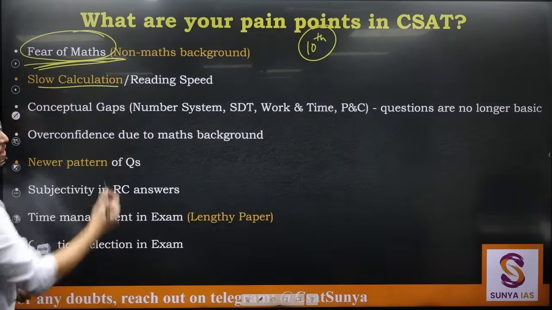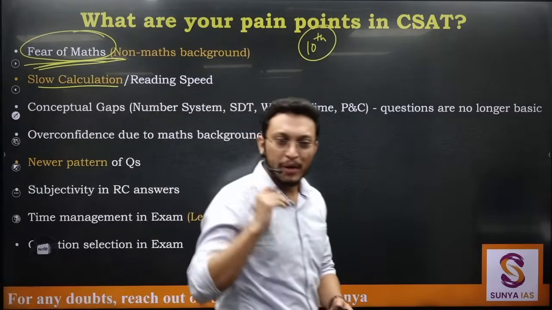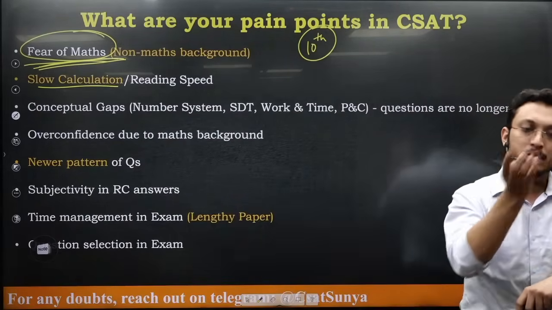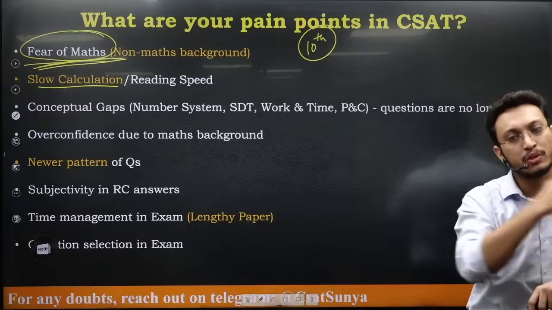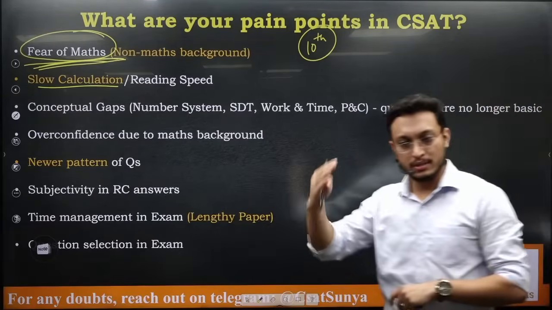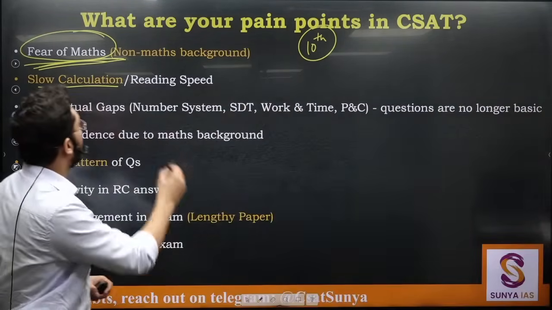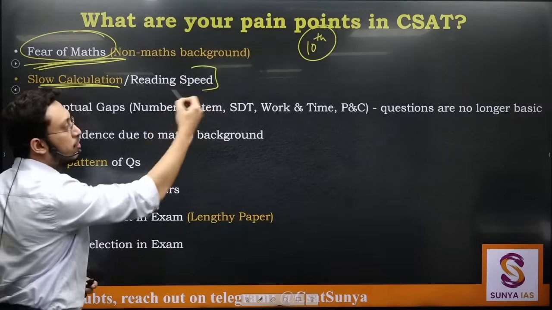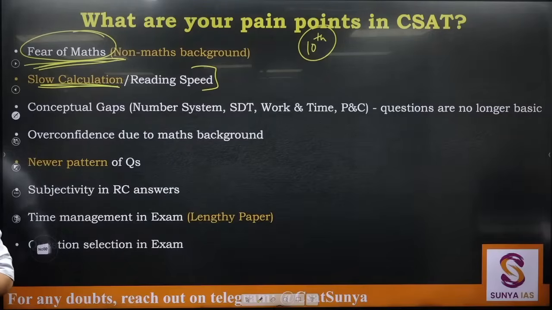Next is slow calculation. It comes with the practice. Slow calculation and slow reading speed, both of them go hand in hand. Engineers or those from the maths side have a slow reading speed because they never practiced that. And on the other side, you left calculation, so your calculation speed is slow. This will be solved with your practice problems itself. The more practice we do, the more these things will go away.